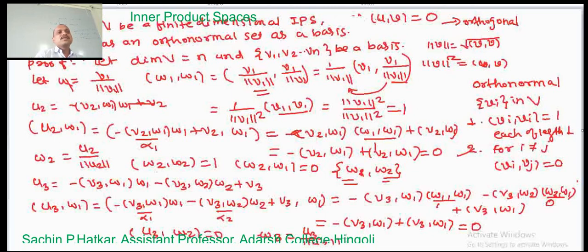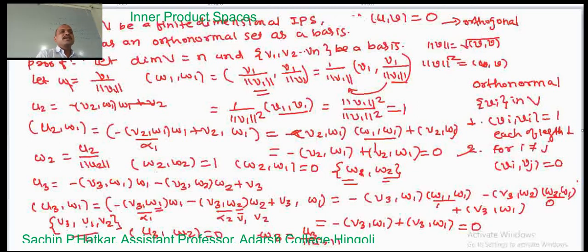Here you can see that u3 is constructed using the vector v3. Then w1 depends on v1, and w2 depends on v1 as well as v2. So u3 depends on v1, v2, v3, three vectors, but these are linearly independent.